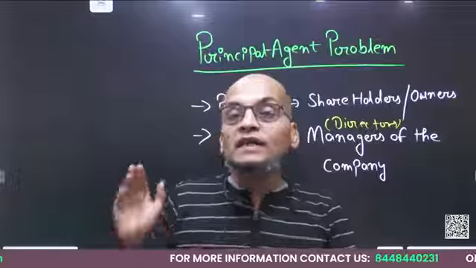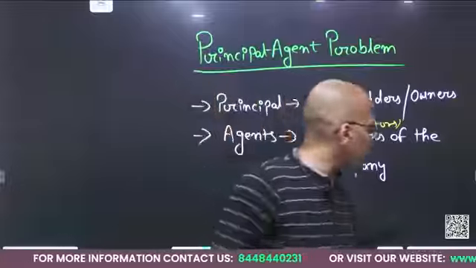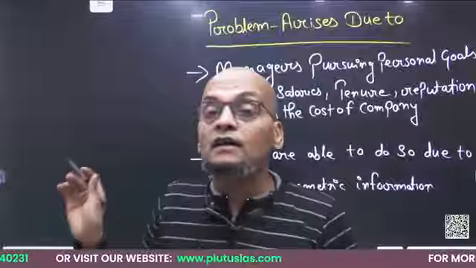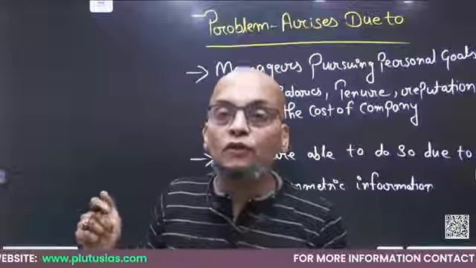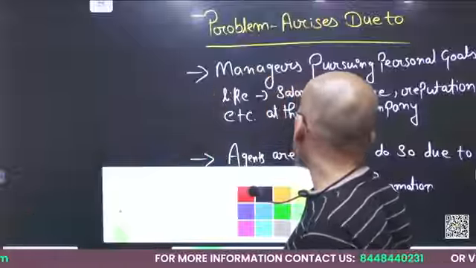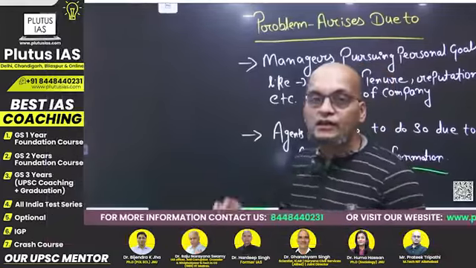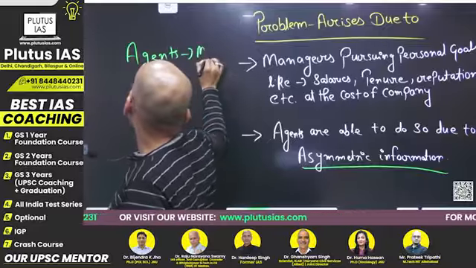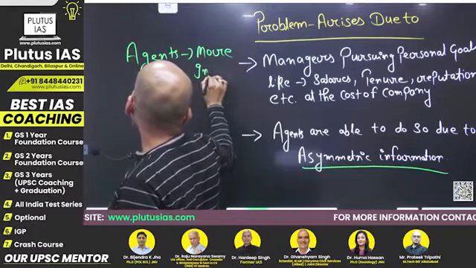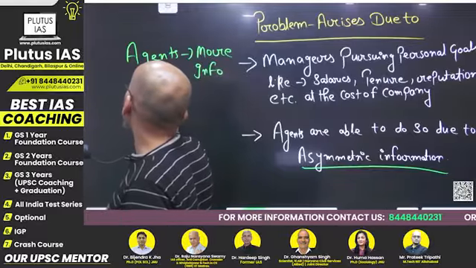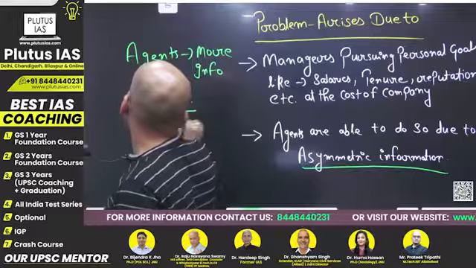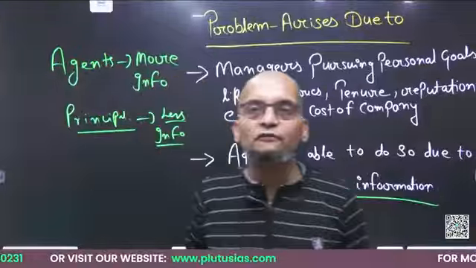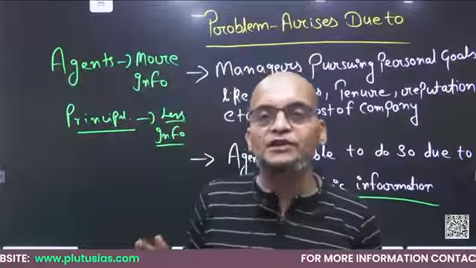Okay, so this is known as, guys, asymmetric information. What is asymmetric information? Where one party has got more information in comparison to another party. See, asymmetric information. So here agents have more information than the principal. They have more info than the principal. Okay, so this part is clear to us that agents have more information and the principal has lesser information about his company.